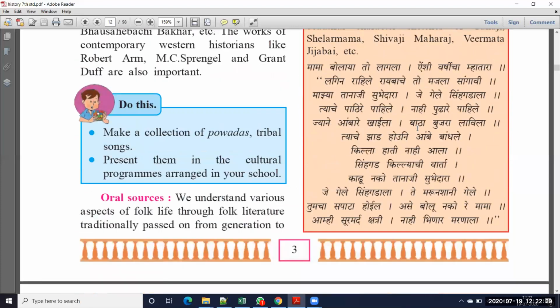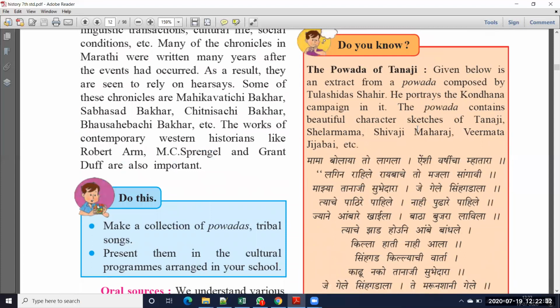Okay, next one. See here, do you know the Povada of Thanaji? The Povada of Thanaji given below is an extract from a Povada composed by Tulsidas Shahir. Here they have given one Povada, no? So this Povada is written by Tulsidas. He portrayed the Kondana campaign in it. The Povada contains beautiful character sketches of Tanaji, Shalmarama, Shivaji Maharaj, Veeramata Jijabai, etc. So in this poem, Tulsidas wrote about the greatness of Tanaji, the greatness of Shivaji Maharaj, and the greatness of Veeramata Jijabai. Okay, so that is the meaning.